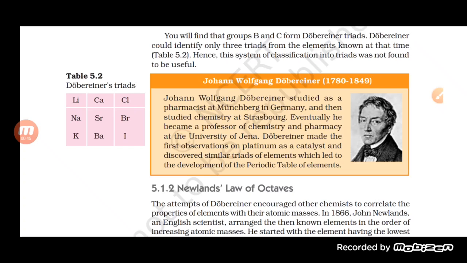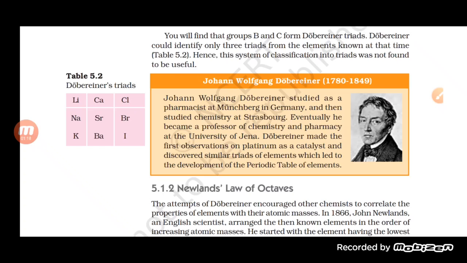Now, talking about the classification itself, students, we have seen that it was the first attempt. Why is there a need for classification? Obviously, because the elements have different properties, and when we classify, it becomes easy to understand the properties of the different elements. There are 119 elements, so it was quite difficult to learn all the different properties of each and every element. That's why the classification has been done.